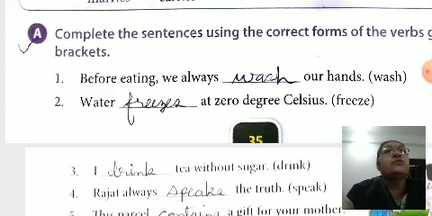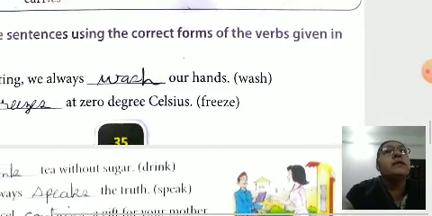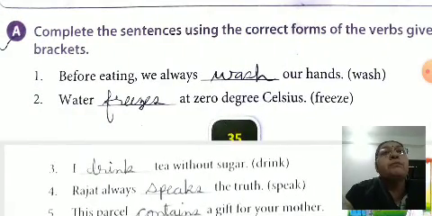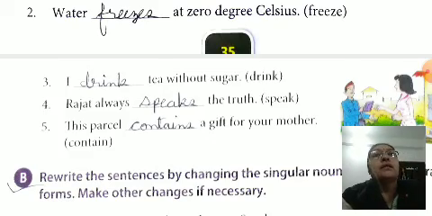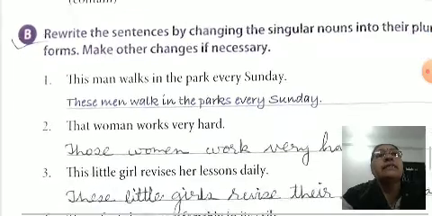As per here, exercise is A. Complete the sentences using the correct forms of the verbs given in brackets. Before eating, we always wash our hands. Water freezes. I drink. Rajat always speaks. Here Rajat is third person singular, so Rajat speaks. This parcel contains.